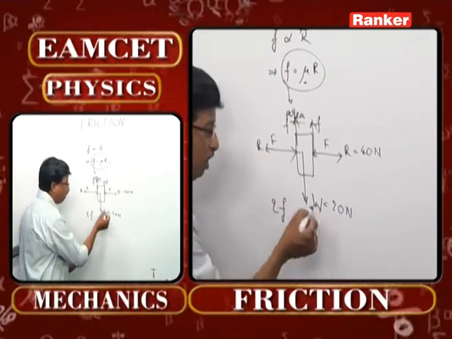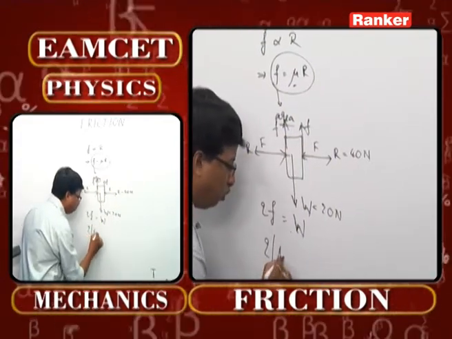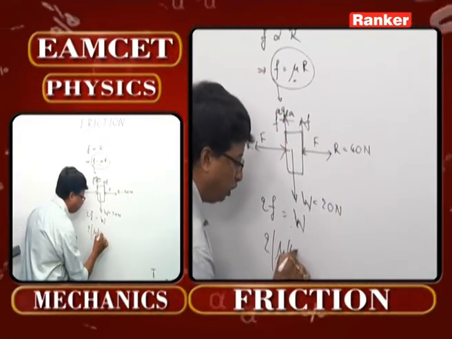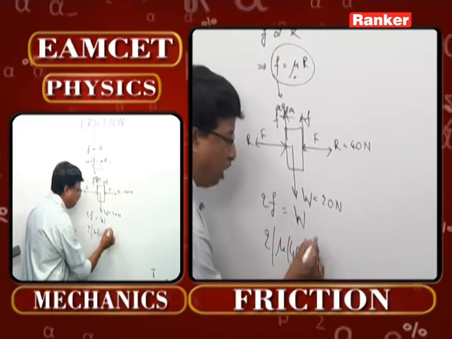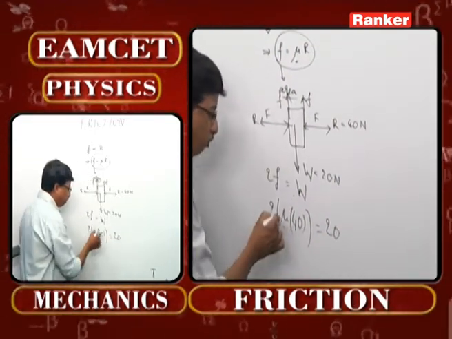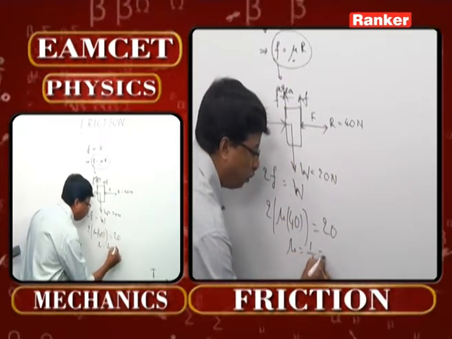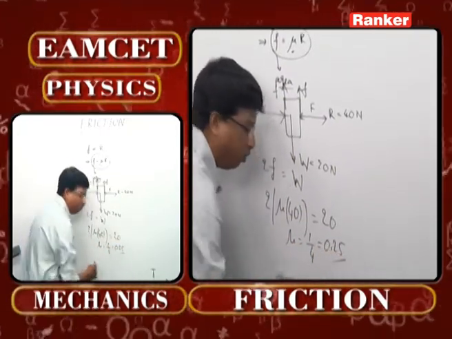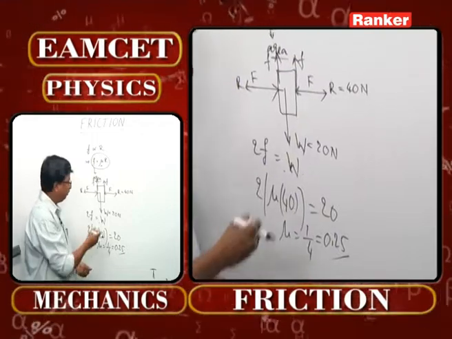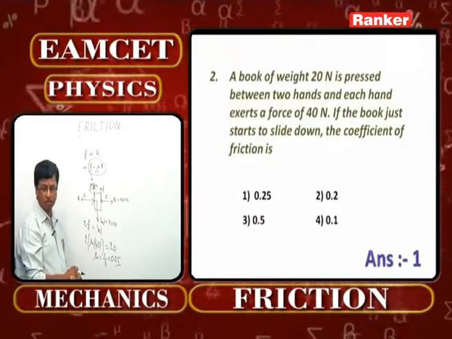So the force of friction here is going to be twice mu times normal reaction, that is 2 mu times 40. That is going to be equal to the weight, which is 20. Now you can cancel this. Mu becomes 1/4, which is 0.25. 0.25 is going to be the value of the coefficient of friction there, which is again the first option once again.